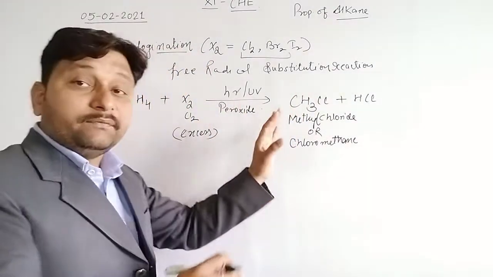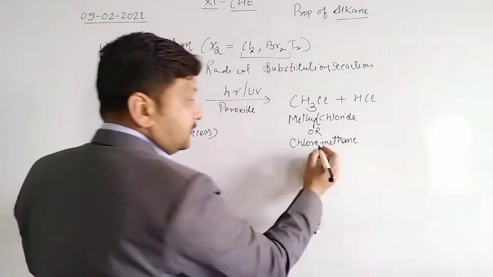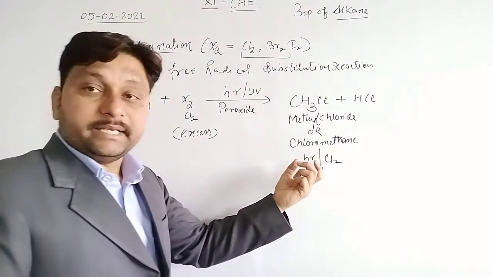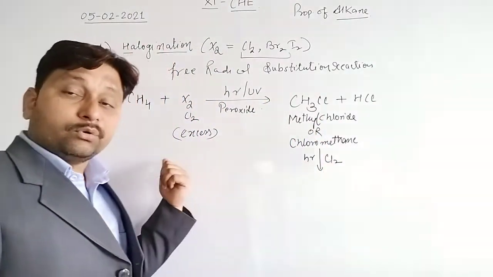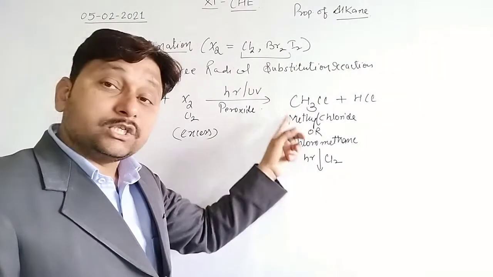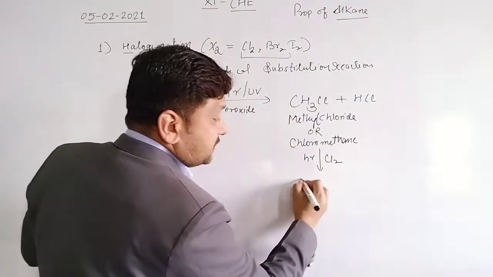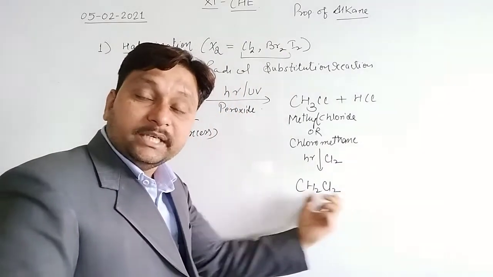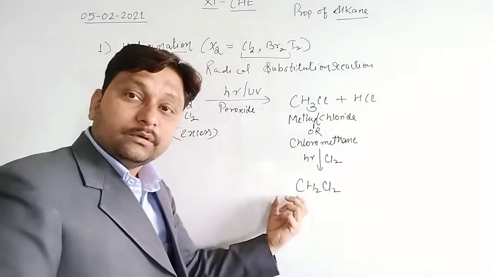This product will further convert into the next product, reacting with chlorine in presence of ultraviolet rays. Methyl chloride reacts with chlorine, because chlorine is in excess, so the remaining hydrogens will also be substituted by chlorine atoms. One more chlorine is substituted and it converts into CH2Cl2, known as dichloromethane.